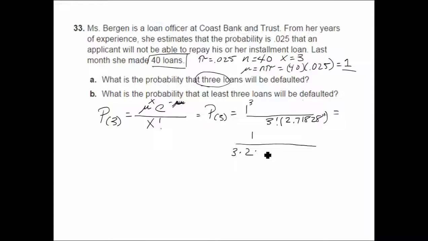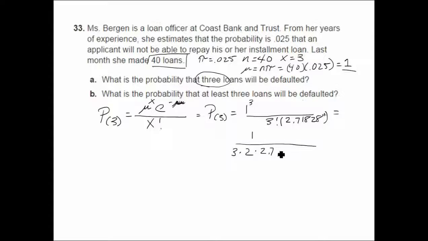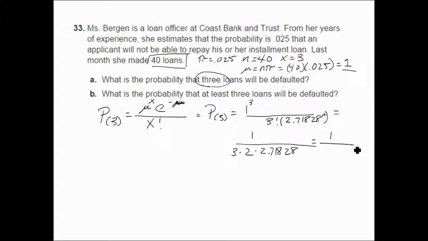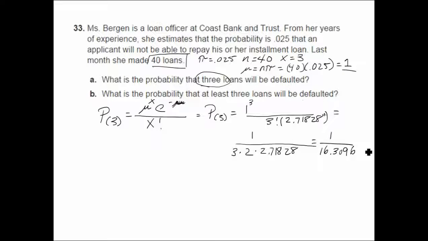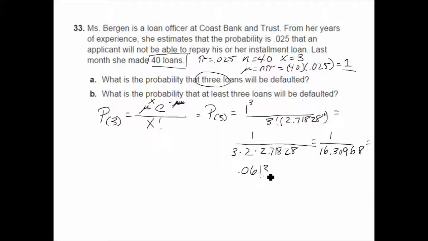Multiplied by our e to the power of 1, which is 2.71828. This is 1 divided by 16.30968. 1 divided by 16.30968 is 0.0613.